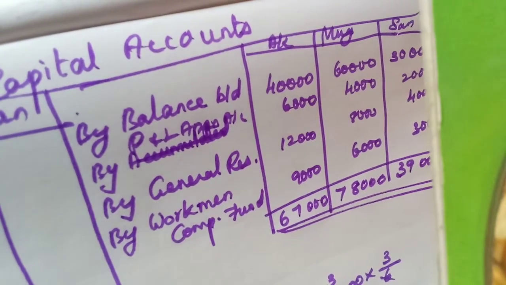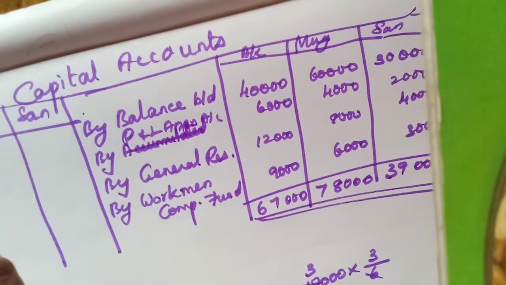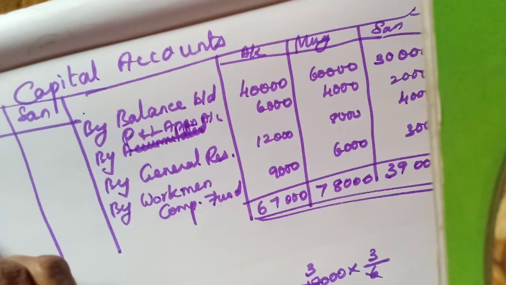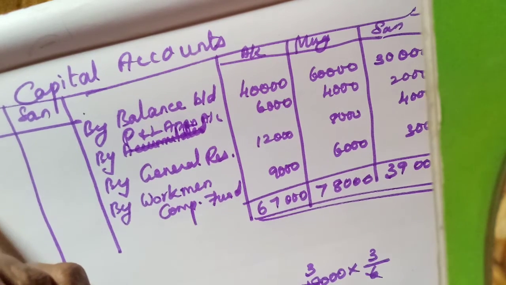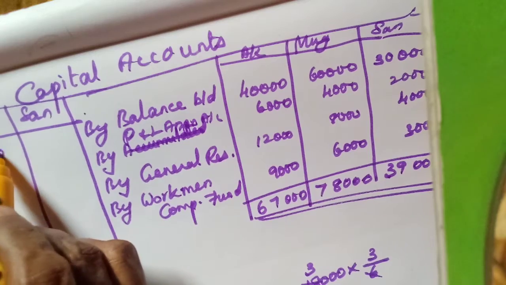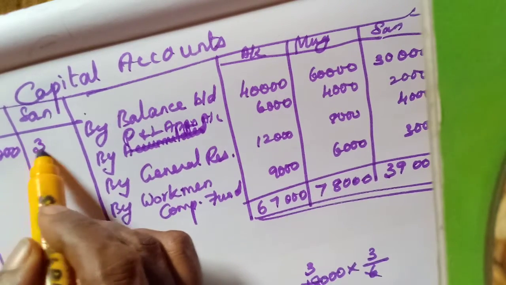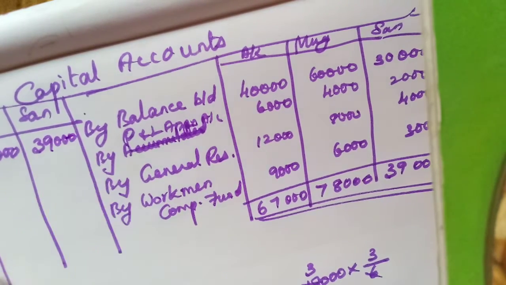To balance carry down 67,000, 78,000 and 39,000. Okay, we need to draw and the same amount we have to write.